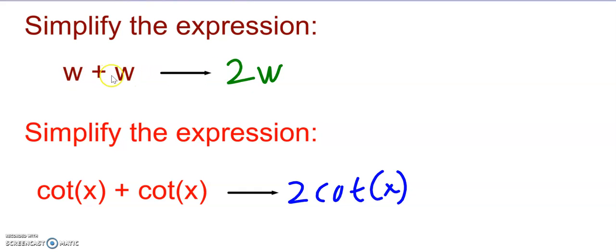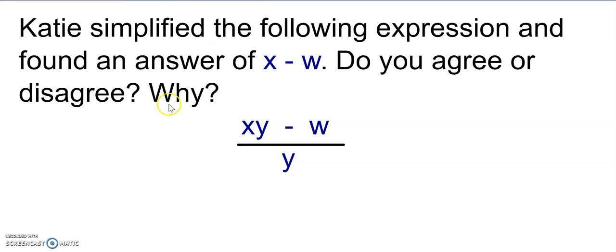So hopefully we know that w plus w is 2w. Therefore, cotangent of x plus cotangent of x is going to be 2 cotangent of x. Just think about when you first learned addition, when you were in, I don't know what grade. I have a thing and I'm adding it to another of the same thing. So this doesn't become 2 cotangent of 2x, or cotangent of 2x. Did anybody put cotangent of 2x? You don't have to raise your hand. That's all right. Again, we're just adding 2 of the same thing, so we have 2 of those things.